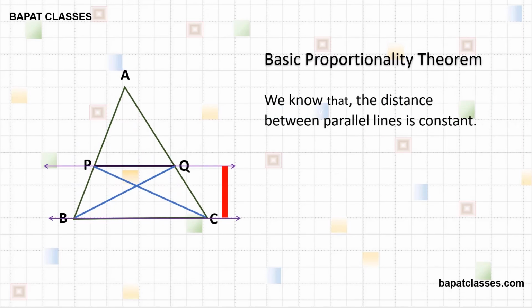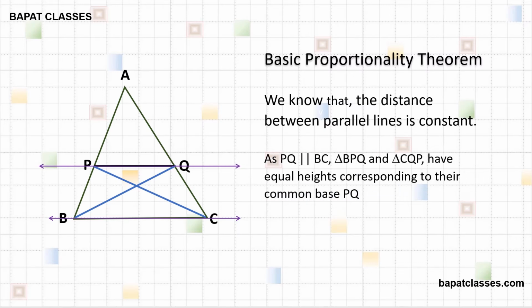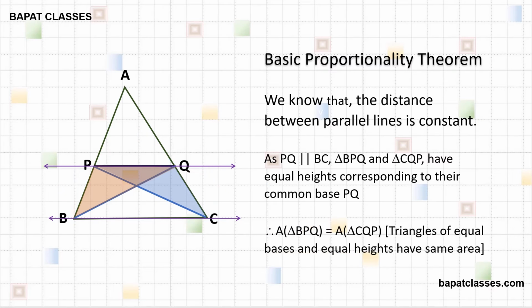We know that the distance between parallel lines is constant. As PQ is parallel to BC, triangle BPQ and triangle CQP have equal heights corresponding to their common base PQ. Therefore, area of triangle BPQ equal to area of triangle CQP. Reason: triangles of equal bases and equal heights have same area.